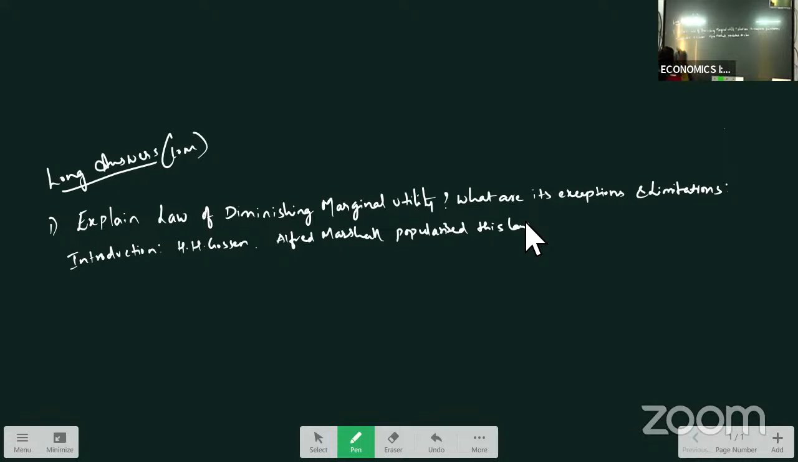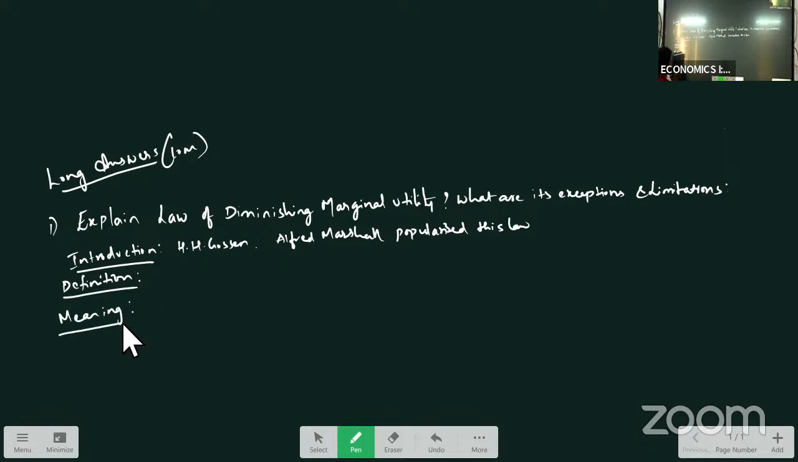After introduction, you will write the definition, which was given by Alfred Marshall. What is the definition he has given? The additional benefit which a consumer derives from a thing diminishes with the additional satisfaction. So you just write down the definition. The additional benefit which a consumer derives from the extra unit goes on diminishing with every extra unit that he is having.